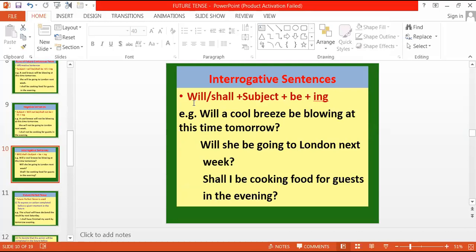Now here we have will be. So what will be the position of the subject? After will and before be, right? To make it interrogative, the position of the subject does matter. So: Will a cool breeze be blowing at this time tomorrow? Will she be going to London next week? Shall I be cooking food for guests in the evening? Now, where have you placed the subject? Between will and be.